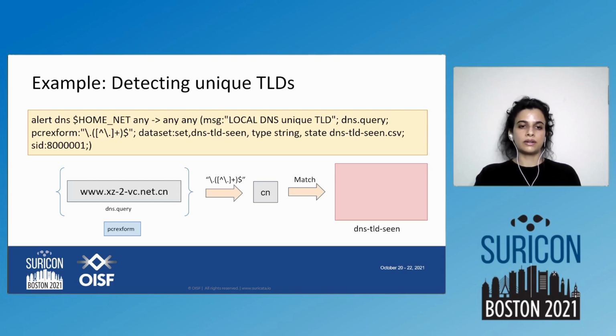In the diagram, if the DNS query consisted of www.xz and the rest of it, we applied PCRE transform on it with this regular expression, and the result was CN. Now we check if CN already exists in the DNS TLD seen dataset. If it does, it's not a unique ID, so we get a false and no alert here. However, if it does not exist, it is set in this particular dataset and we get an alert that we found a new unique TLD.